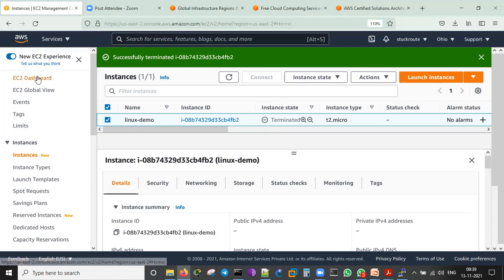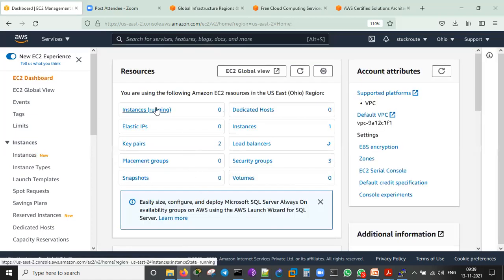Let me go back to the EC2 dashboard. We'll see that running instances will be 0, but the terminated instance will still show 1, because it goes through a kind of garbage collection. They will remove it from your account itself after 2 to 3 hours. Then after 2 hours, if you look, it will be 0. So this is most important: running instances should be 0, and volumes should be 0. If that is the case, you are free to log out from the AWS account like this.